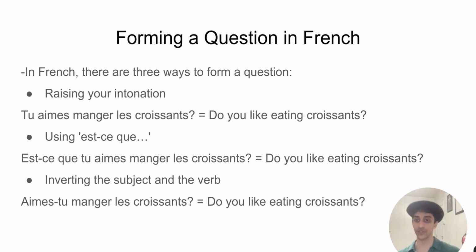For example, tu aimes manger les croissants would translate into English as "do you like eating croissants?" So tu aimes manger les croissants, with falling intonation, that is a statement. But tu aimes manger les croissants, with rising intonation, that is a question. Do you like eating croissants? The first one is a statement. That would be "you do like eating croissants," or "you like eating croissants."